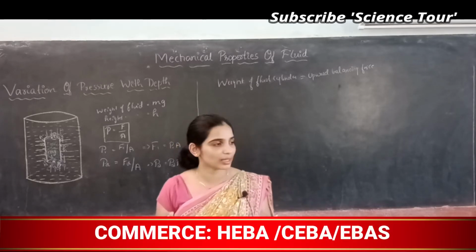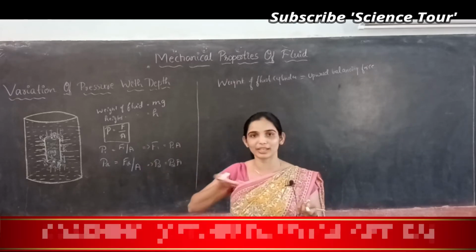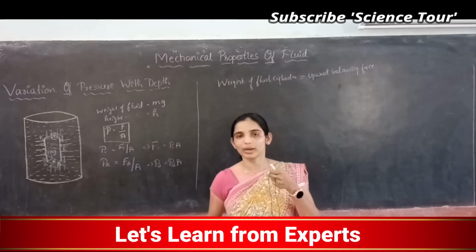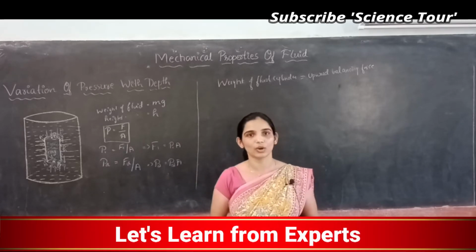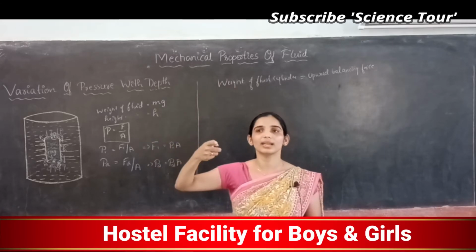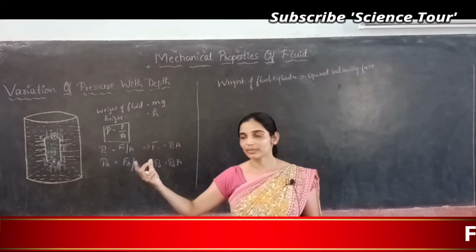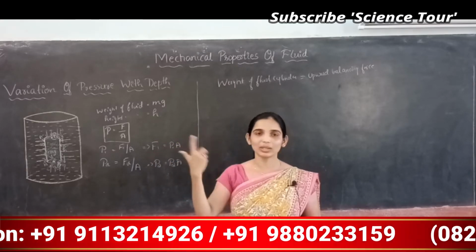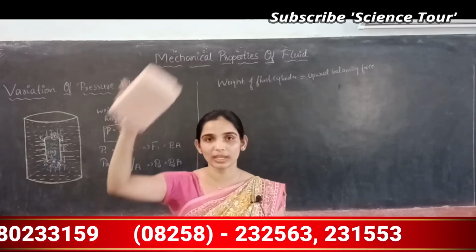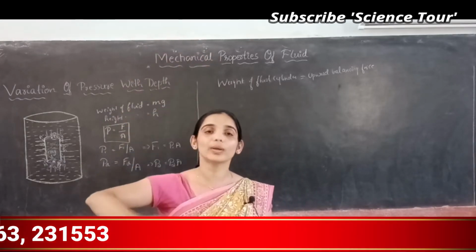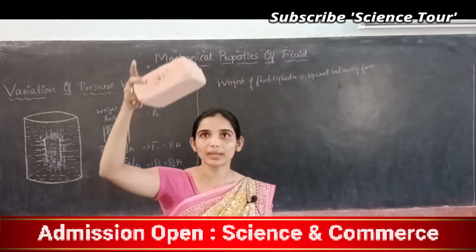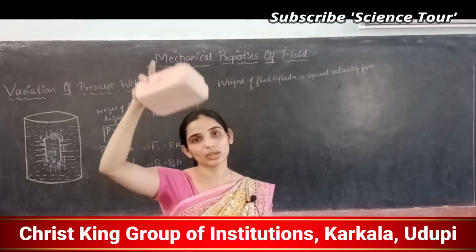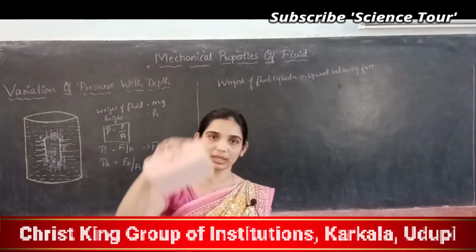Imagine I am floating here, somewhere here standing. How could it be possible? I can float here if some upward force is acting on me. Take a balloon floating in the air. The balloon has a weight, so why is it not falling down? The upward thrust is acting on the balloon, correct? Then only it will float. Why is this not floating? Because there is no equivalent upward force. There might be an upward force, but the weight of this sponge is not equal to the upward force acting, so it is falling down. The weight is greater, so it is falling down.